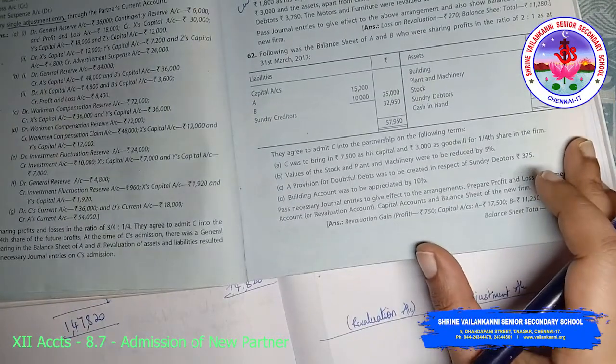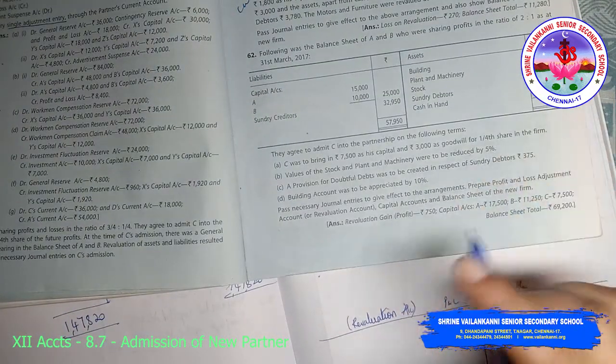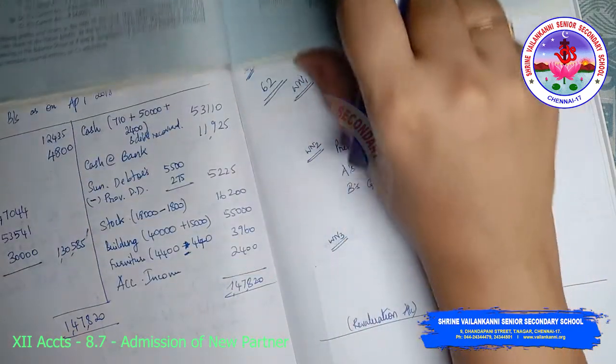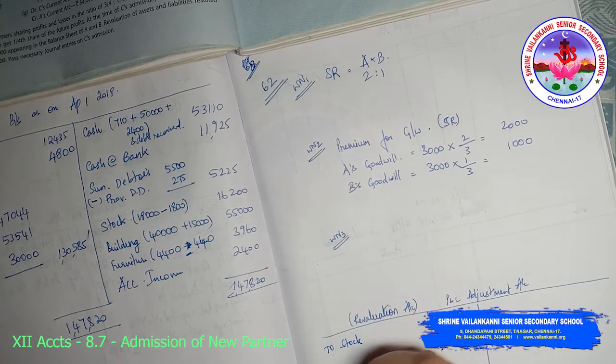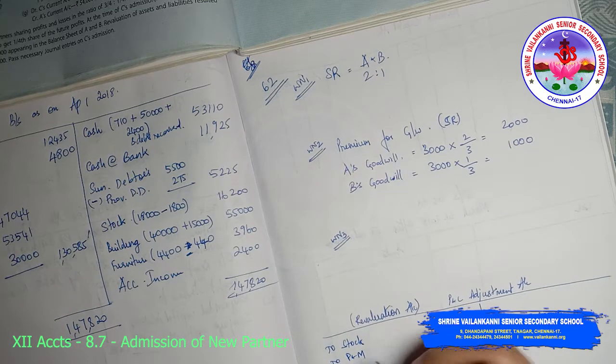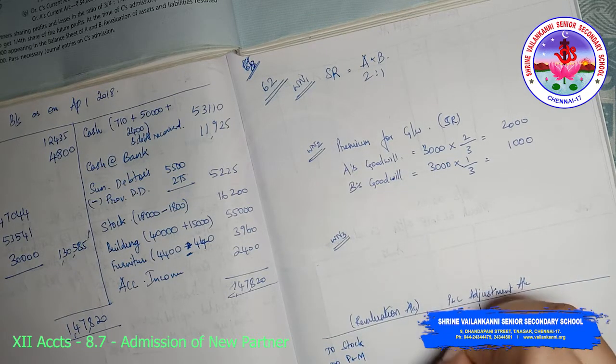So stock as well as plant and machinery are reduced by 5%. So to stock 500, and to plant and machinery 875.